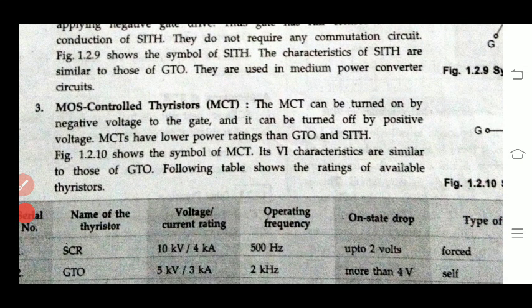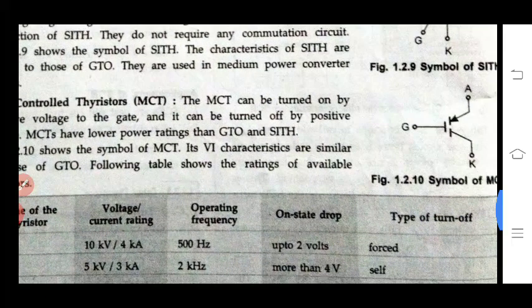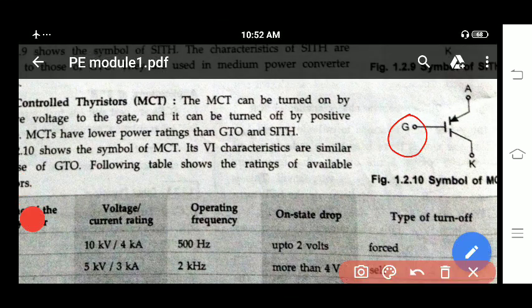Next, MCT, that is nothing but MOS controlled thyristor, metal oxide semiconductor controlled thyristor, and this is the symbol of this MCT. It represents what? If you apply negative voltage to the gate, it will make this MCT turn on. If you apply positive voltage to this one, this MCT gate turns off.